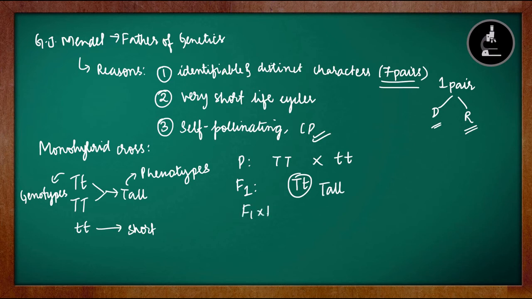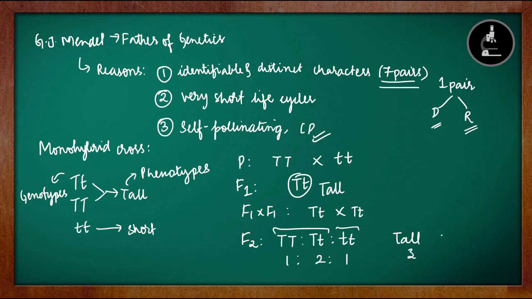When we crossed F1 with F1, capital T small t with capital T small t, in F2 generation we found three genotypes: capital T capital T, capital T small t, small t small t, and the ratio was 1:2:1. Two of these are tall and one is short. So tall was 3 and short was 1. So phenotypic ratio was 3:1, genotypic ratio was 1:2:1, and this ratio is very, very important.